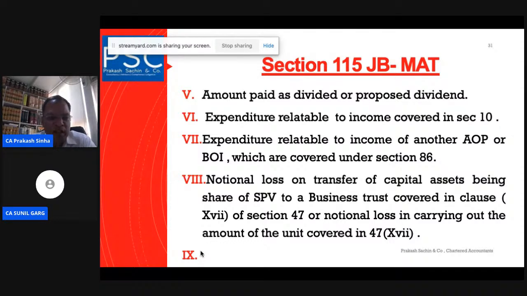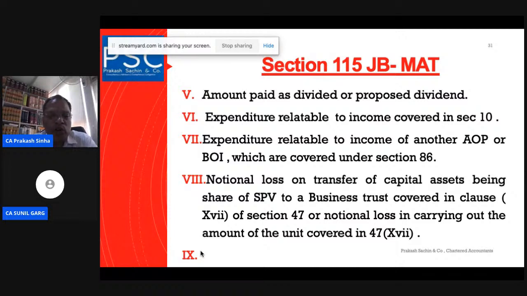And from that we start, and after starting we try to find out each of the items, like amount paid as dividend, amount paid as tax, amount of expenditure which is covered, and for which the income is subject to section 10. So these are the income and expenditure that we will remove, and that will be added back for the purpose of the calculation of the book profit here. And one part is expenditure related to the income of another AOP. We will remove the expenditure, we will remove the income also, and then we will find out whether that is covered or not here.